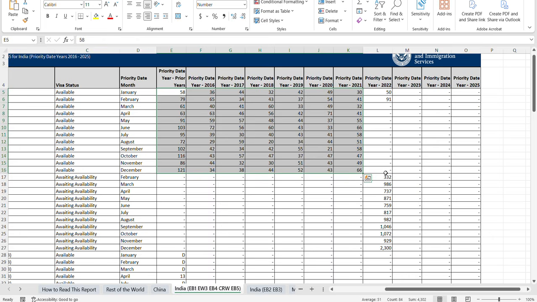So again, if I ignore that topic for now and just consider the awaiting availability list shown here, for this fiscal year it should have moved only up to June 2022 for EB1 India. But we did see the date movement go up to April 2023, up until the visa bulletin of May.